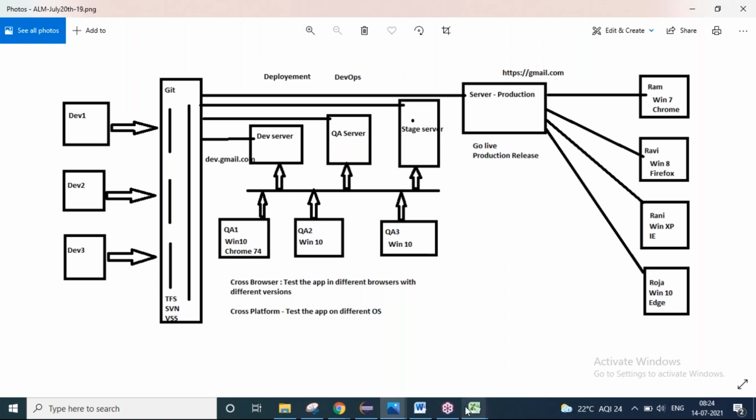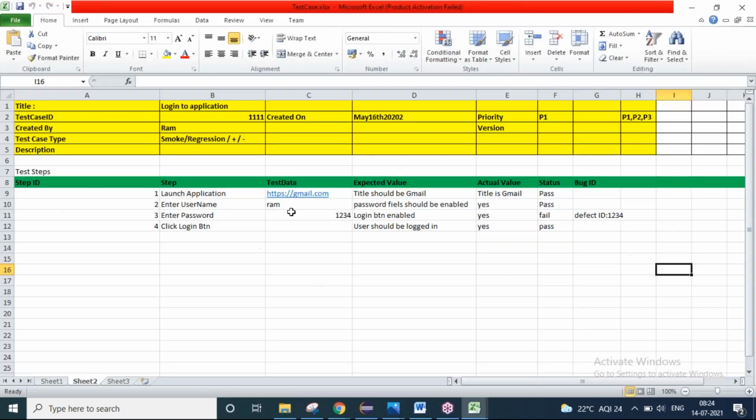Okay, so they will write some use cases like, see, you have to launch the application, step number 1. For that, URL is required, and the expected value is title should be Gmail, and what is the actual value, and they have to enter the username, they have to enter the password, then they have to click on the login button. So for each and everything what they have to do, they will write the test cases.